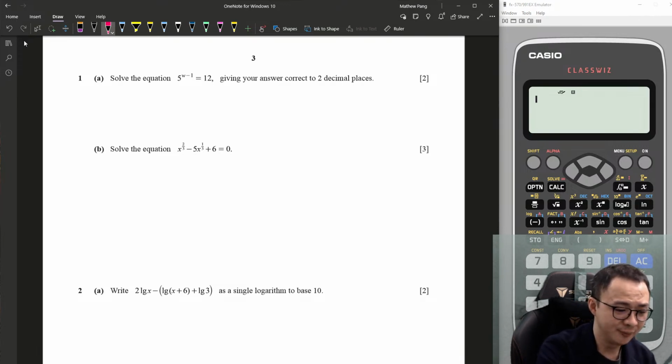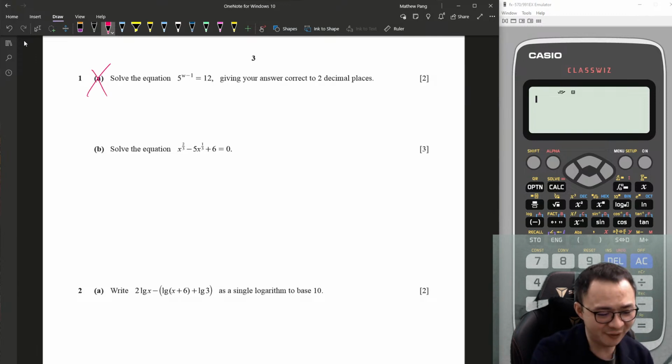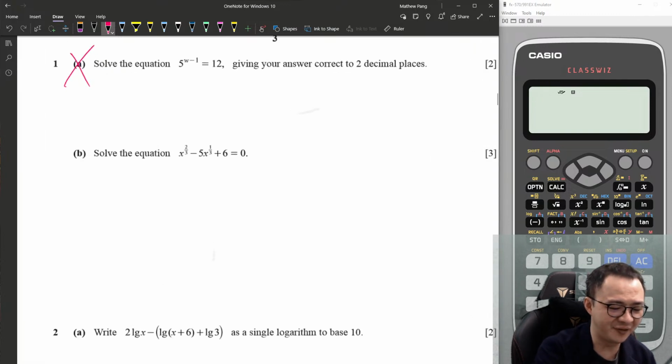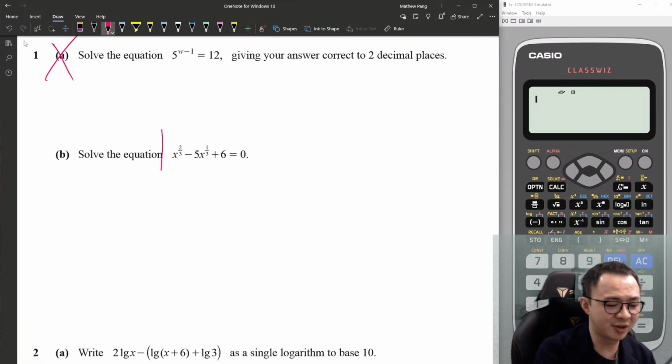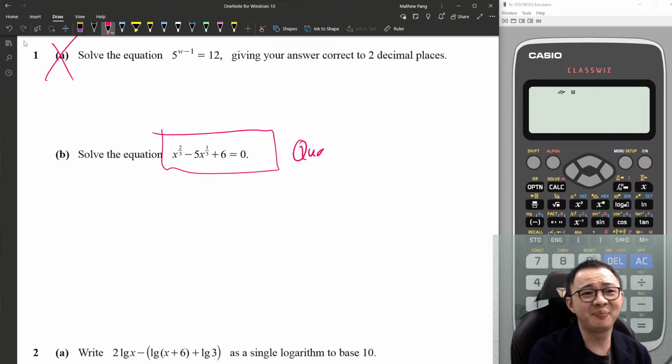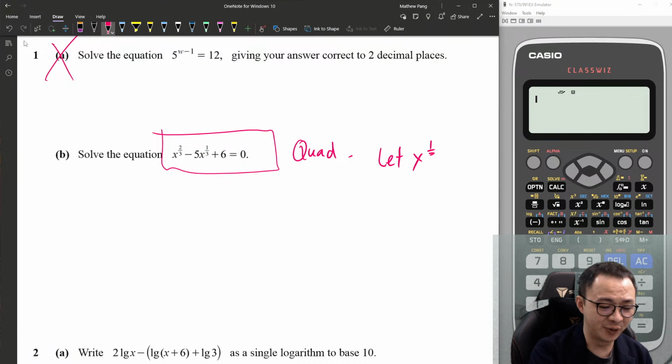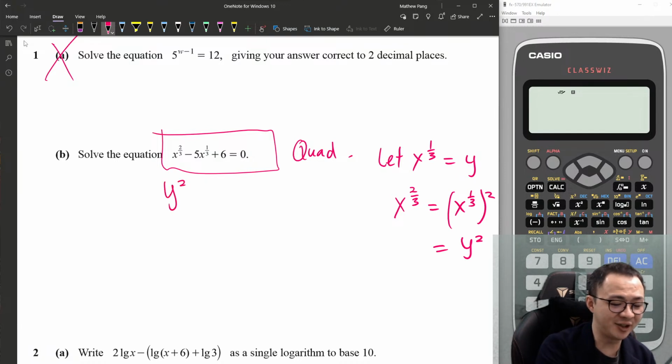Okay, this is a log question, so I don't think this will come out. But the second one is indices and log combined. Let's do a little bit on B. If you have indices, something like this, because this is a quadratic equation, it might not be obvious to you. But if you let x power 1 over 3 become y, then it becomes very obvious, because x power 2 over 3 is x power 1 over 3 squared, isn't it? So it's actually y squared. So if you see carefully, this is y squared minus 5y plus 6 equals 0. Then you just factorize like normal.